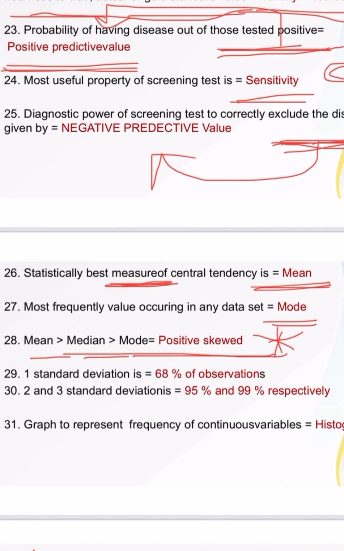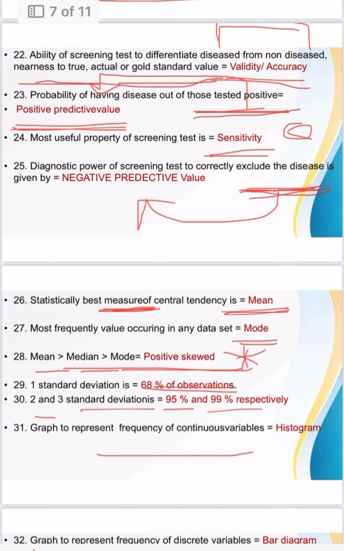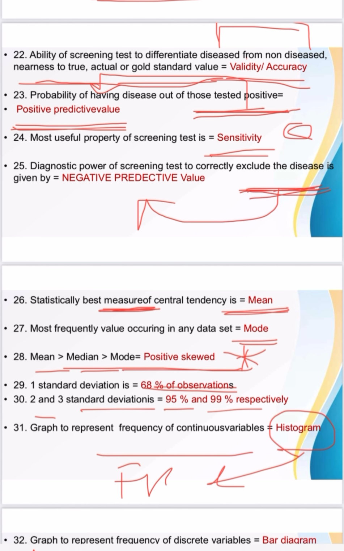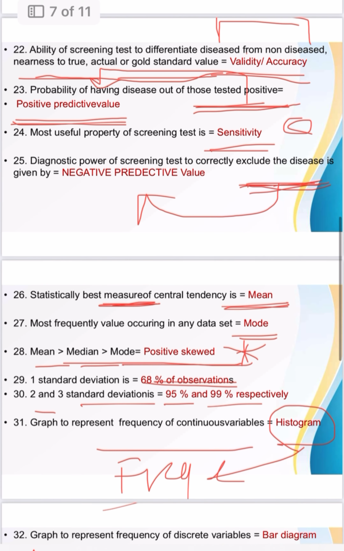Then first standard deviation covers 68% of the observations. Then second and third standard deviation, 95 and 99 respectively. Then next question, graph to represent frequency of continuous variables. Frequency of continuous variables is nothing but histogram.